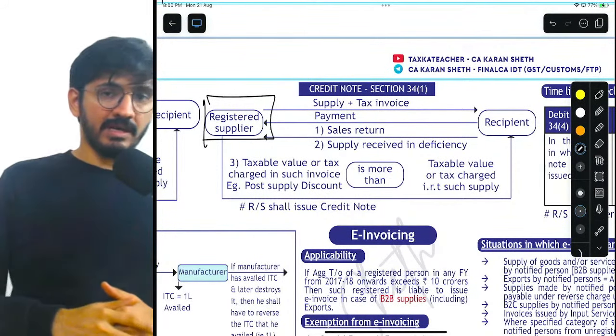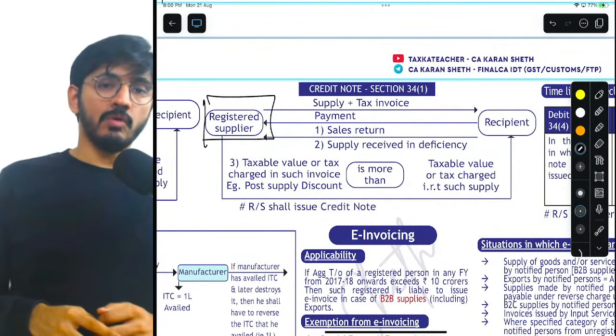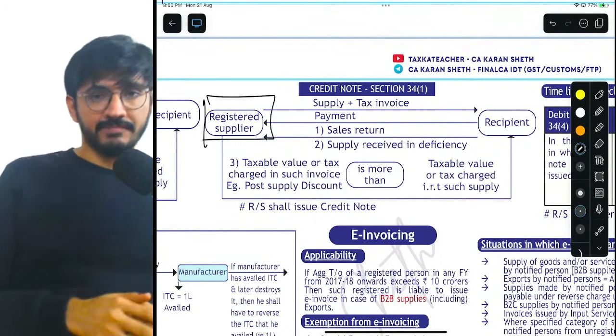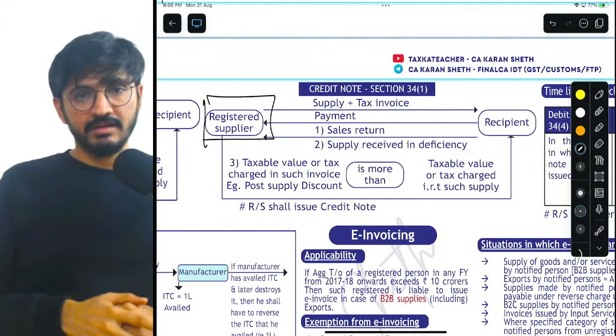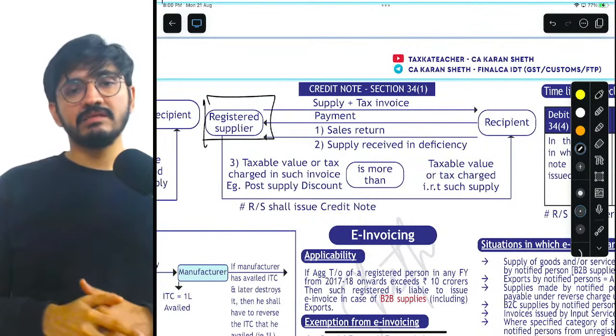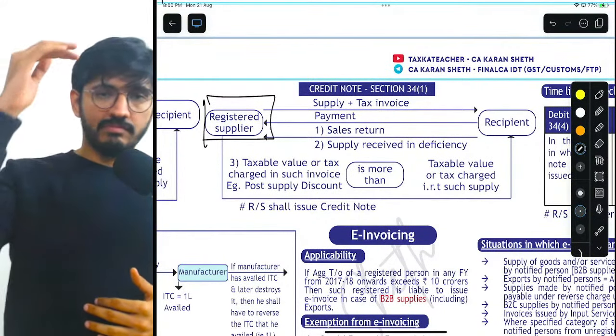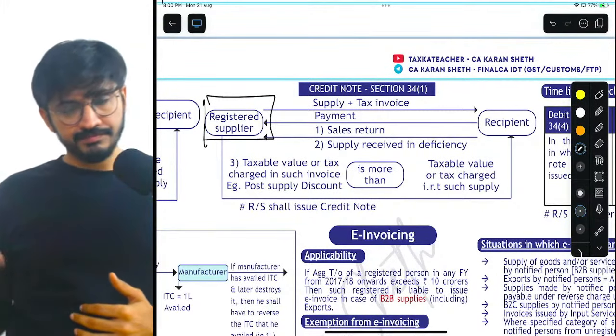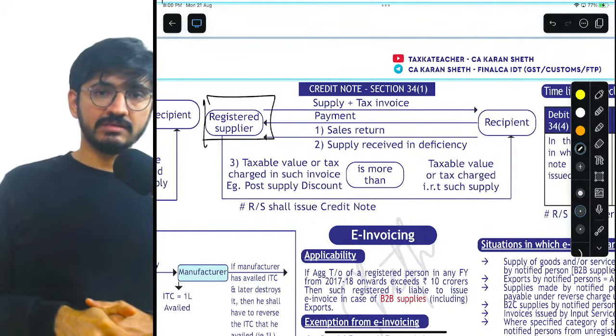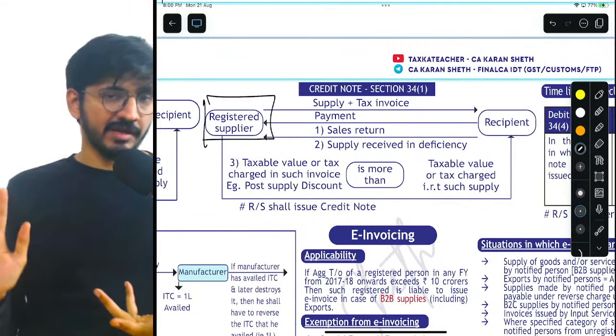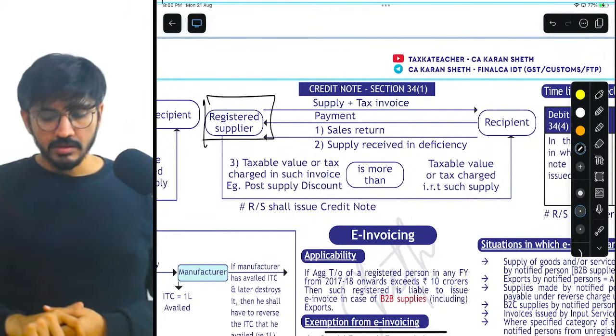But when sales return happens and when I issue a credit note, I reverse that liability. Got it? So I will issue something like sales, GST payable to debtors, not to cash, back of whatever entry I passed earlier. Okay.